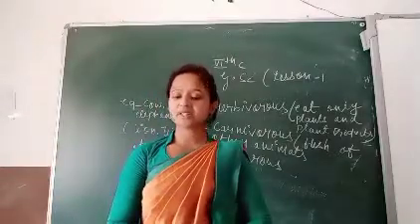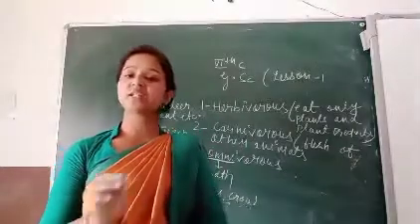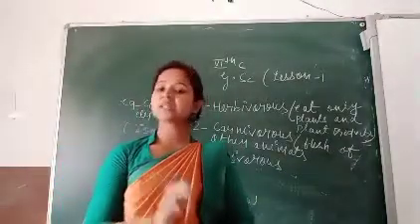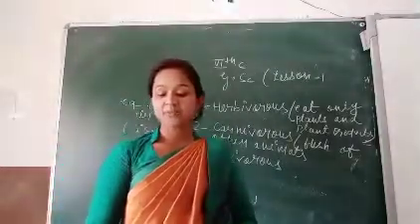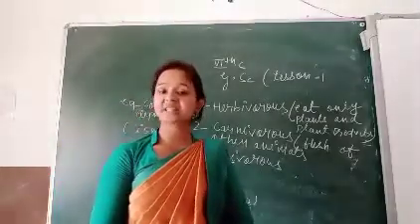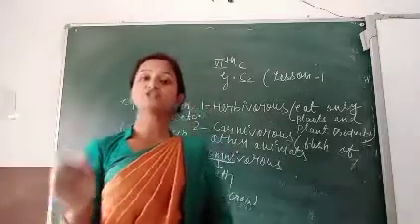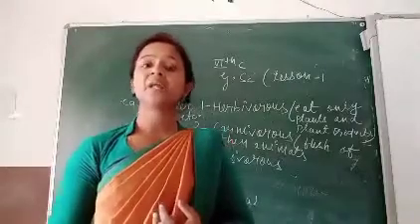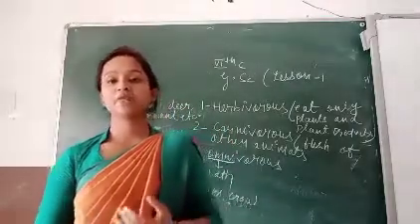Third, to repair damaged or injured body parts. When you get hurt, sometimes your skin is damaged and blood is lost, and for repair of such damaged parts we take food. Due to the addition of new cells, when we lose skin or blood, we take food for repairing the skin and for new cells.